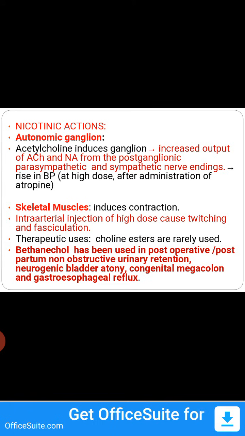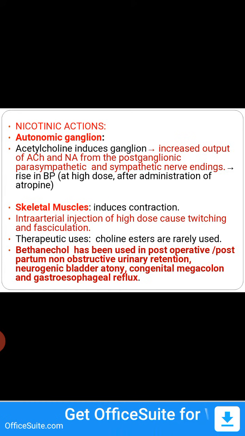Therapeutic uses: these choline esters are rarely used because the duration of action of acetylcholine is just 30 minutes. It will be degraded after that by acetylcholinesterase. So that's why cholinergic drugs are not used much.